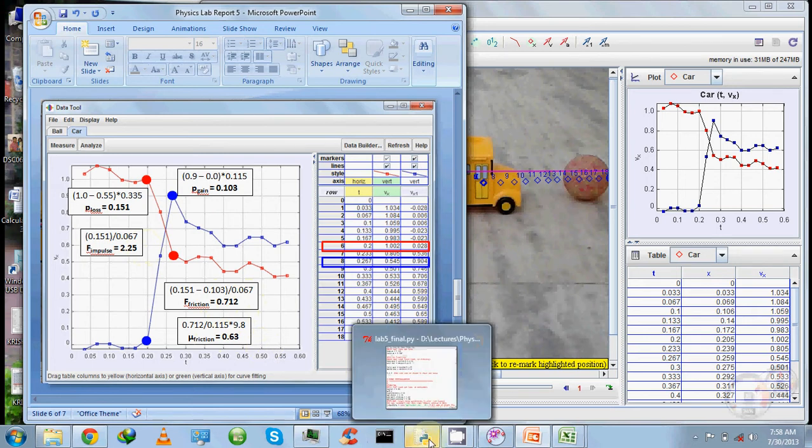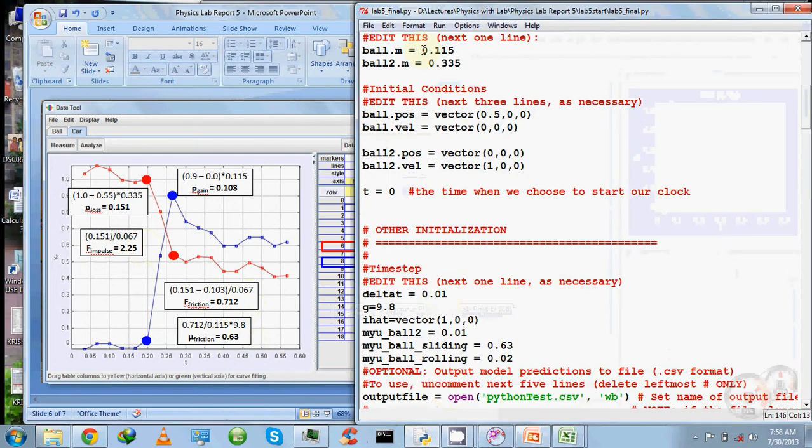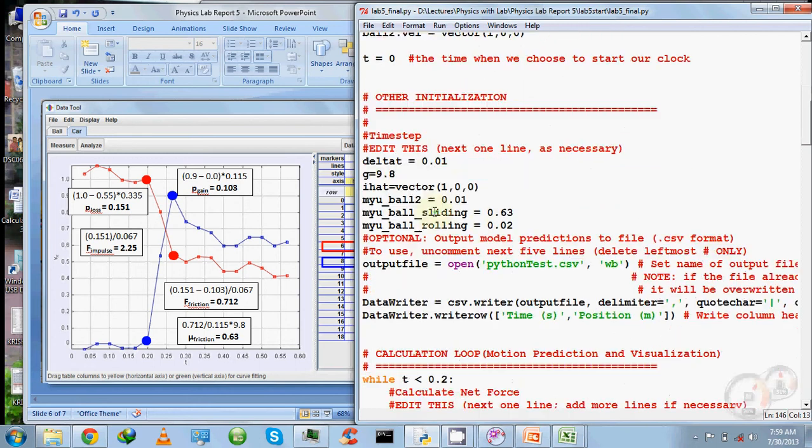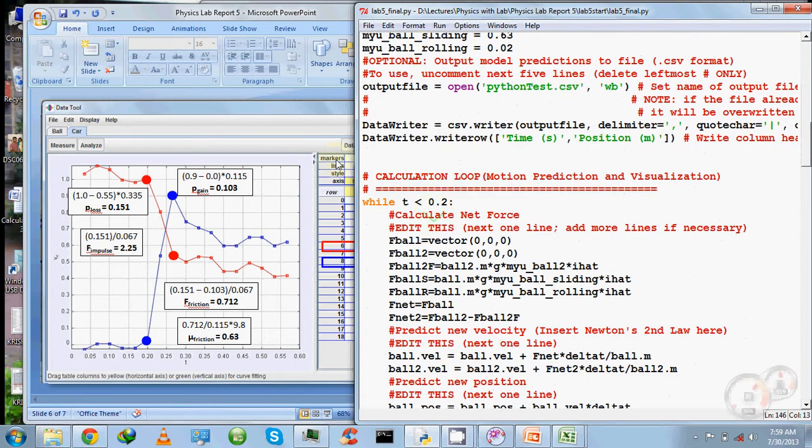Using this information, we can build our computational model, starting with the initial inputs, defining the coefficients of friction, where 0.01 and 0.02 represent the rolling friction of the car and the ball. I have divided this system into 4 different phases. This is a pre-collision phase where there is no interaction.